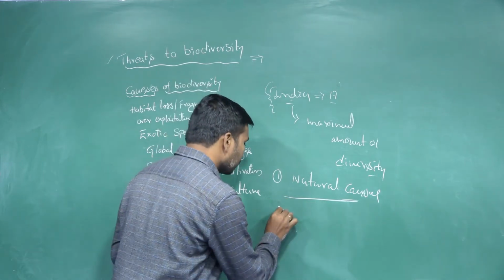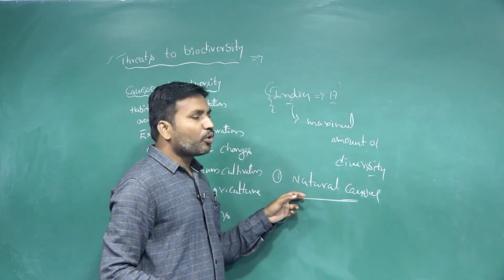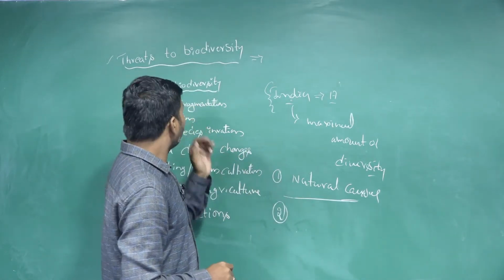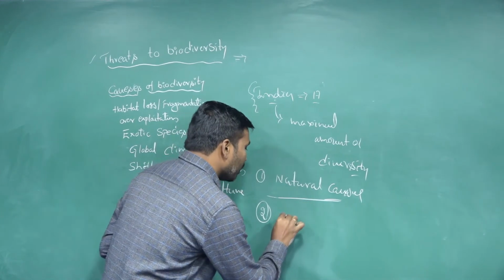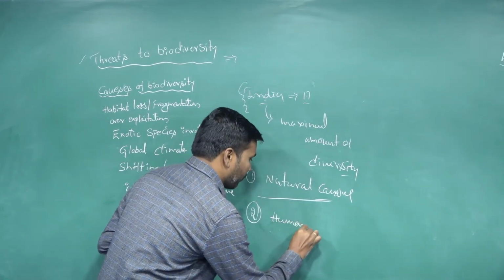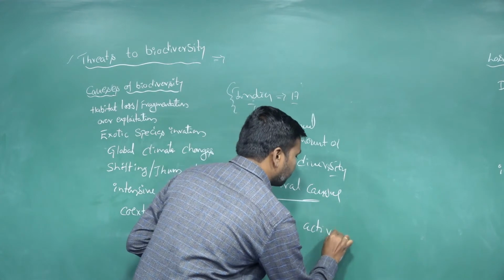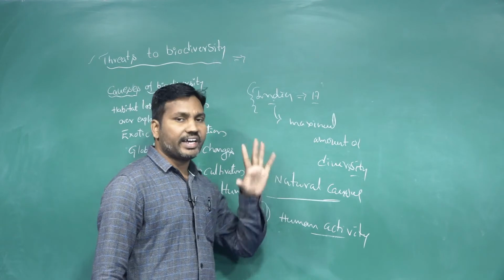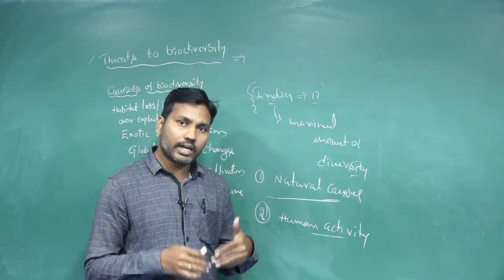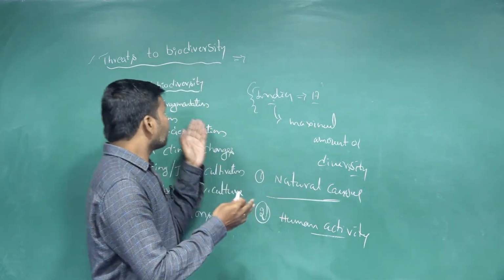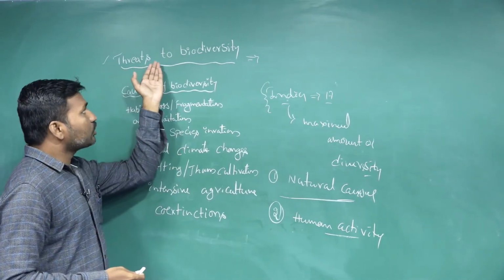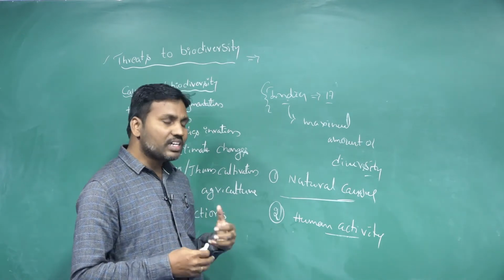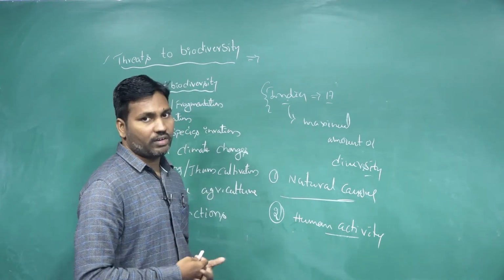But the second major important threatening process for biodiversity, the loss of biodiversity, is human activities, either directly or indirectly. The humans, directly or indirectly, are a threat to the biodiversity. Their activities are causing the threat, meaning damage, to the biodiversity here.